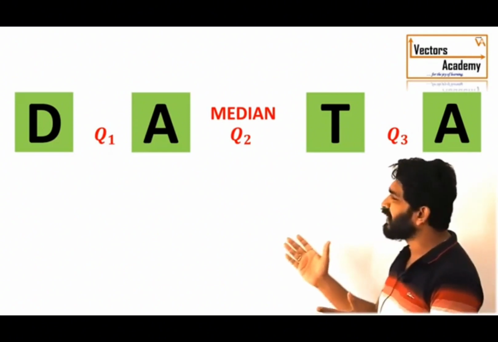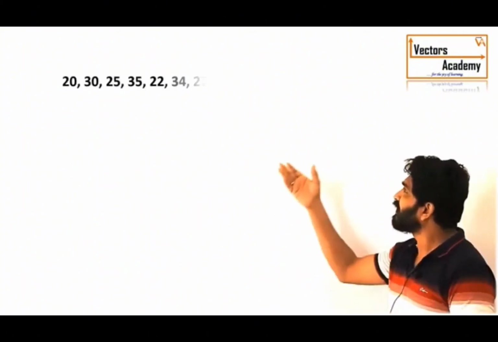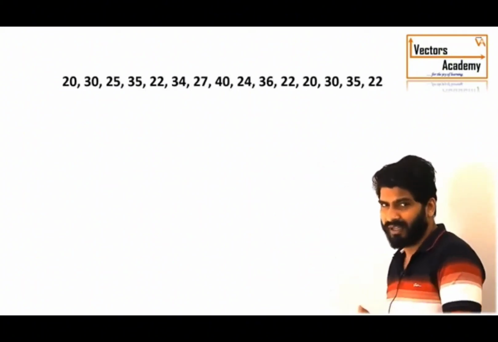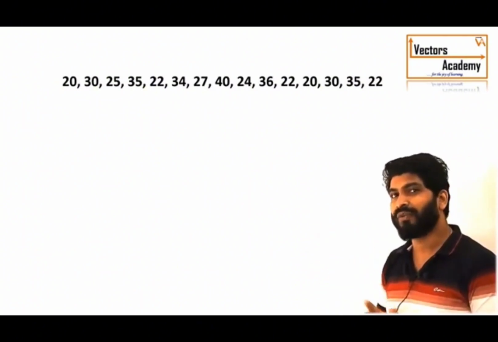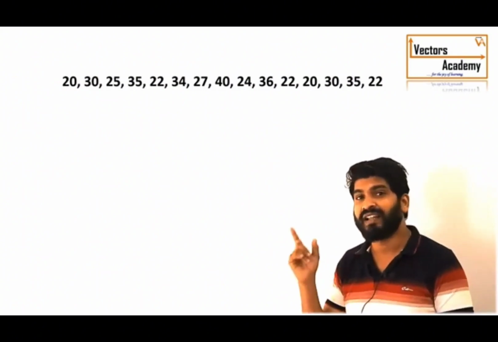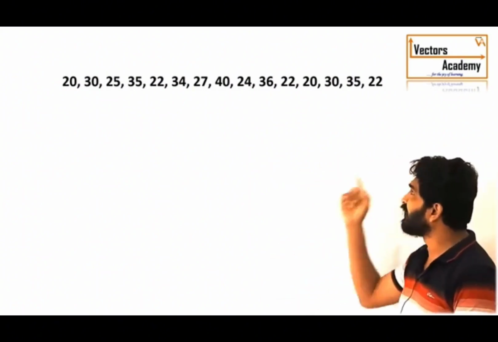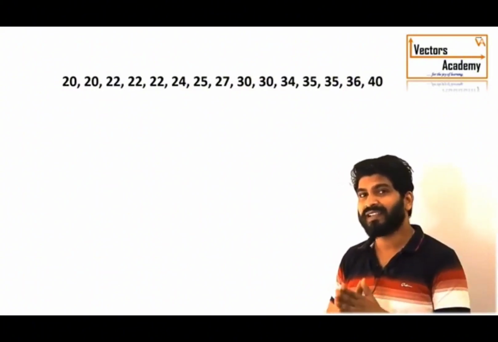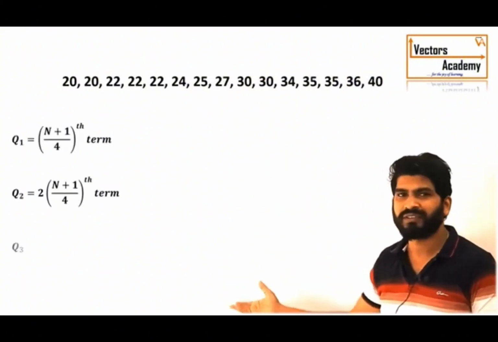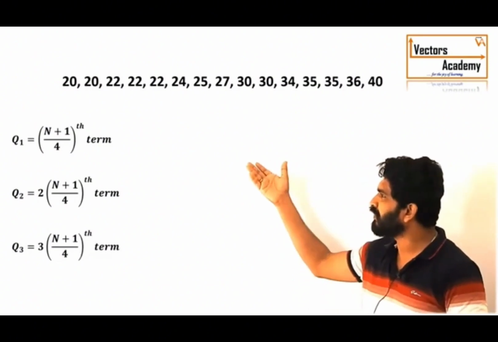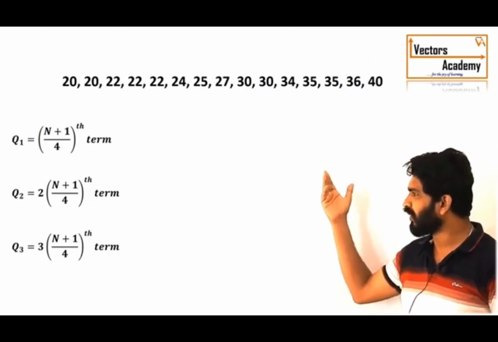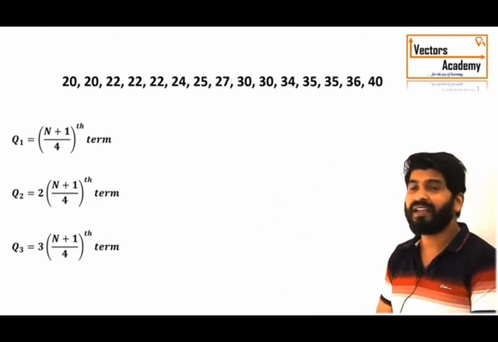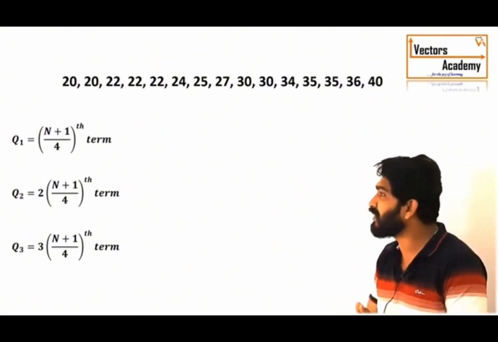Now we will have a simple example to understand how to calculate the quartiles for discrete data. Suppose we have a set of values and we need to find the quartiles. First, as in finding the median, we write the data in ascending order. The quartiles can be calculated using these formulas. Q1 is (n plus 1) by 4, Q2 is 2 times (n plus 1) by 4, and Q3 is 3 times (n plus 1) by 4, where n is the number of observations. In this case, the number of observations is 15.